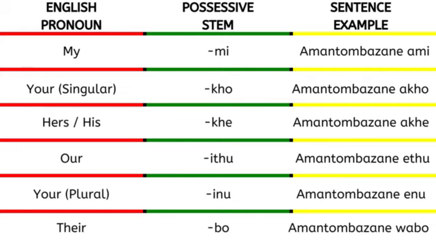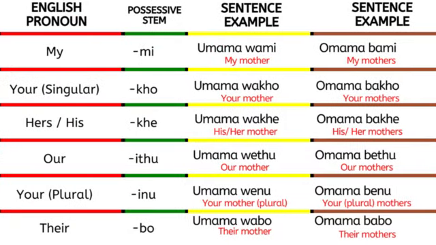Now, let's say we wanted to say someone belongs to you all. So your uncle, your sister, right? So belonging to you all. Inu, I-N-U. So if I was saying now, my mother, I would say umama wami.